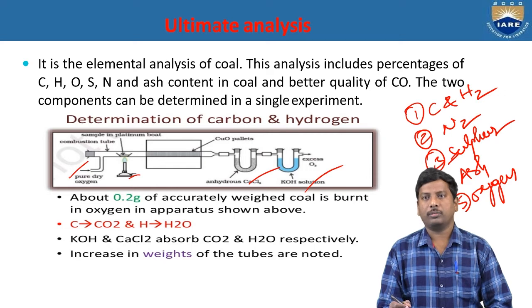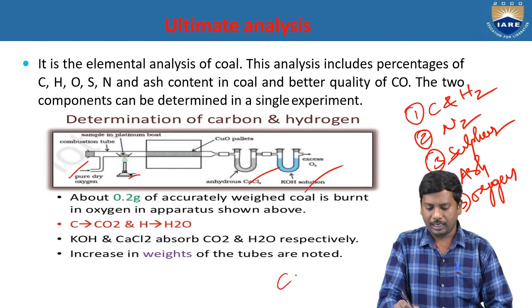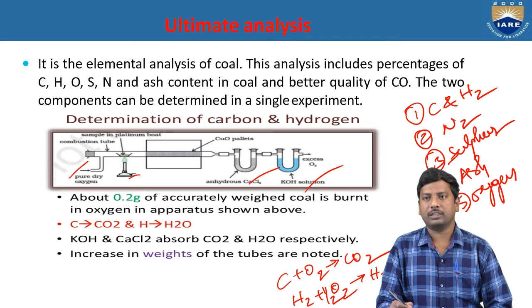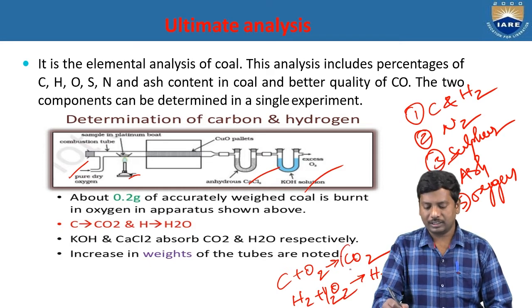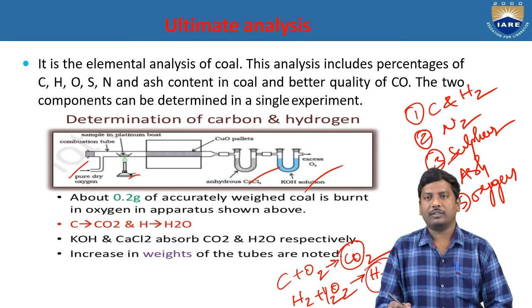About 0.2 grams of accurately weighed coal is burnt in an excess amount of oxygen in the apparatus as shown. In this case, the carbon and hydrogen can be determined with the help of the combustion reactions. What are the combustion reactions? Carbon reacts with oxygen to give carbon dioxide, and at the same time hydrogen reacts with half a mole of oxygen to give water vapor. From the carbon dioxide we can determine the carbon, and from the water vapor we can determine the hydrogen.